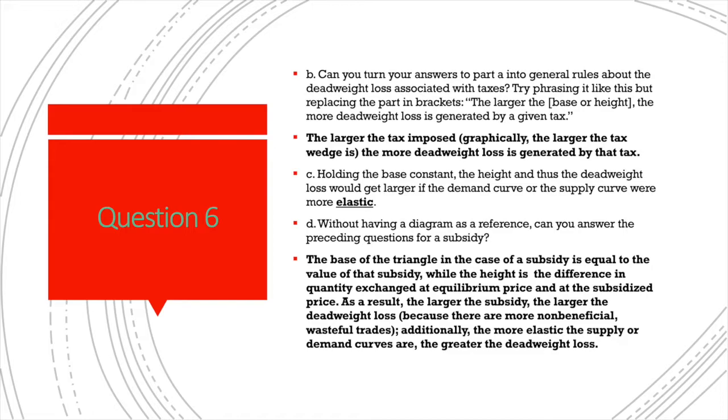Okay, the base of a triangle is equal to the value of the subsidy. Height is the difference in quantity exchanged at the subsidized price minus quantity exchanged at the equilibrium price. So much like a tax, if the subsidy is larger, there's a larger deadweight loss, but for the opposite reason of a tax. It's not because the trades that could be beneficial aren't occurring, it's because non-beneficial waste of resources is happening more often. Right, the more elastic a supply or demand curve is, the greater the deadweight loss.